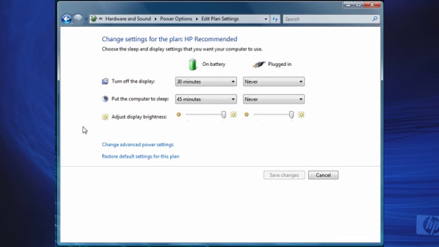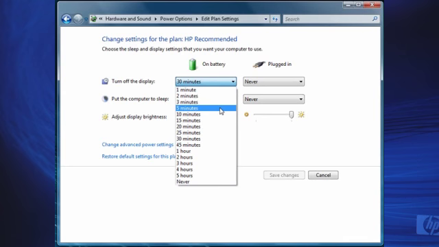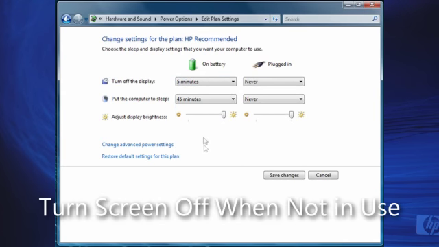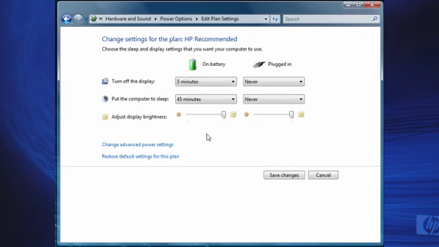Now a lot of people, when they see their computer display go dark, they panic immediately. What happened? Did my computer shut down? Well, one of the things to think about is when you're on battery, your display does use a little bit of power. So when I'm on battery, I'll set the display to turn off in maybe 5 minutes. That means if I'm sitting at the machine but I'm not actually doing anything, after 5 minutes my display goes dark. And that's going to use less power. I've seen up to half an hour of savings on a battery from having the display intensity at minimum versus maximum. So let your display go dark.